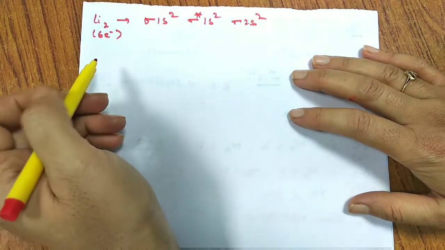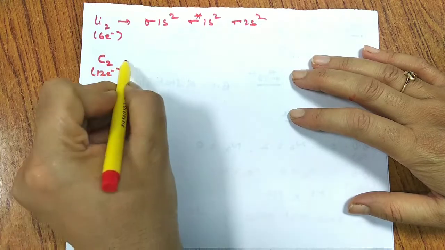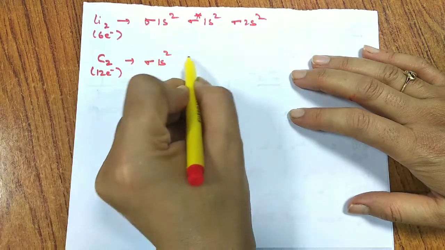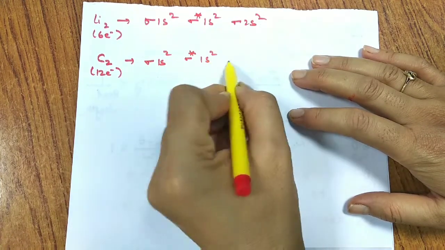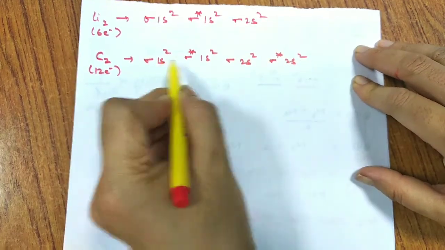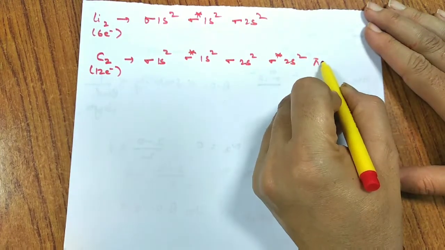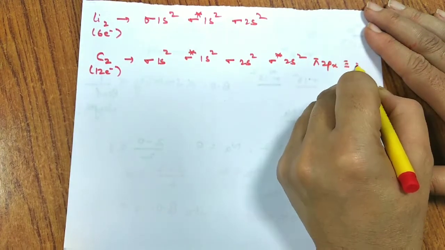Let us talk about carbon. Carbon has 12 electrons. So I'll write sigma 1s2, sigma star 1s2, sigma 2s2, sigma star 2s2. How many is that? 2, 4, 6, 8. That makes 8. Where will the next electron go? So next we have the configuration of 2px and 2py.